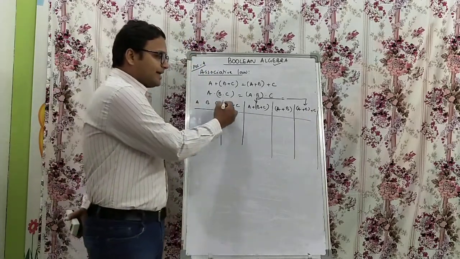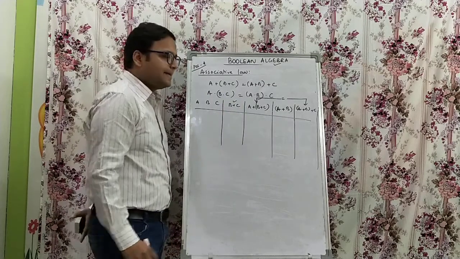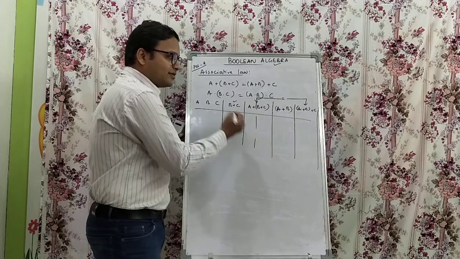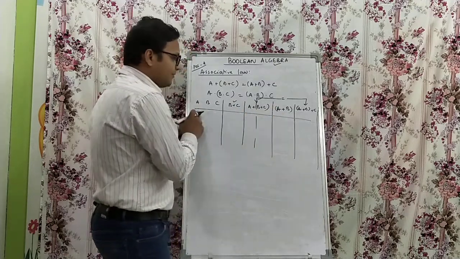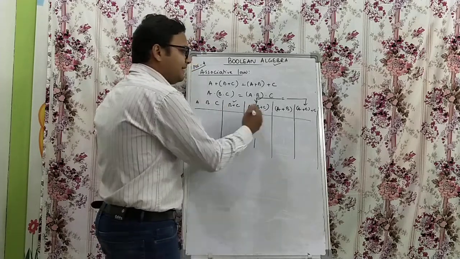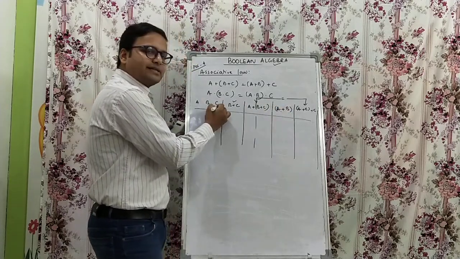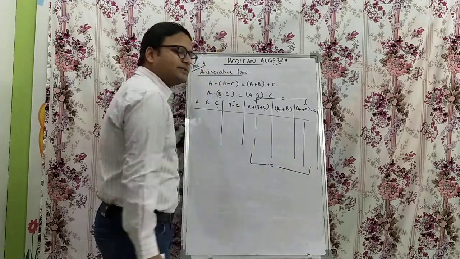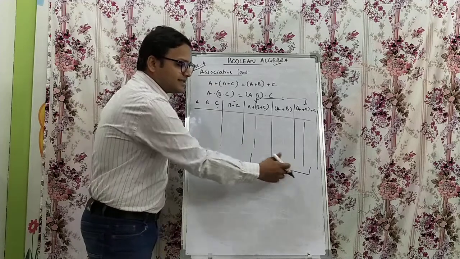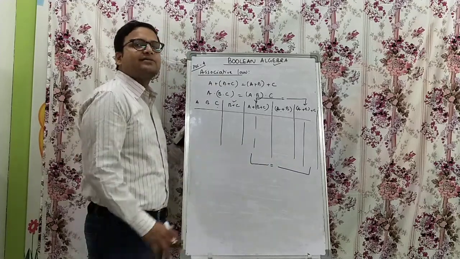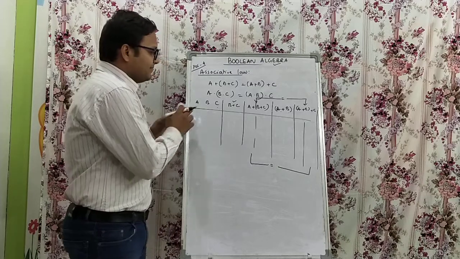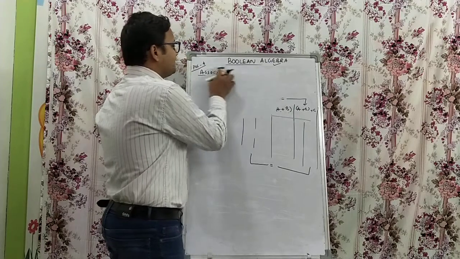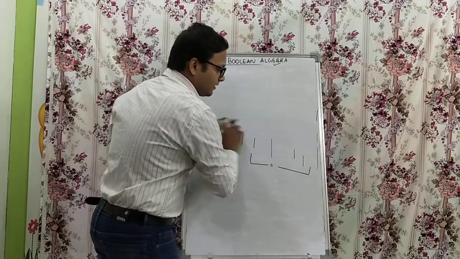First make the logical OR operation between B and C. Then make the logical operation of this column with A to get the result here. After that make A or B, and finally with this result make (A or B) or C to get this column's result. Now we check whether these two columns are equal. If both are equal, then the postulate is granted and the associative law holds good. Similarly we can do it for A dot B dot C, which is A dot B dot C. This is postulate number 4, the associative law.